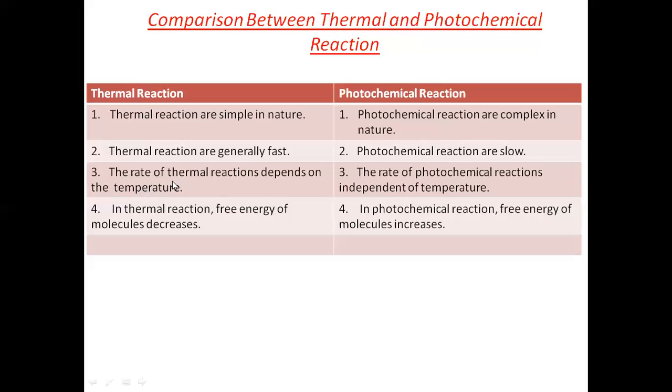Means the rate of all thermal reactions depends on the temperature, but the rate of a photochemical reaction is independent of temperature. आप temperature को increase करो decrease करो, photochemical reaction के rate पे वहां पे कोई भी फर्क नहीं पड़ेगा. It remains as it is. And the last point is the fourth one, that is in a thermal reaction the free energy of the molecule always decreases, and in a photochemical reaction the free energy of the molecule increases. So these are the 4 basic and main differences between the thermal reaction and the photochemical reaction.